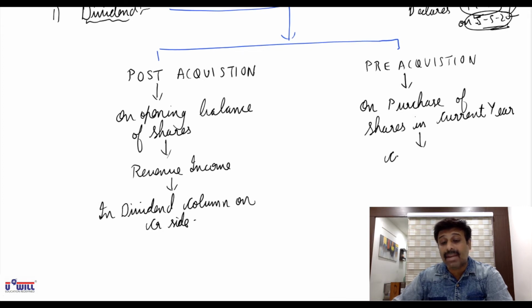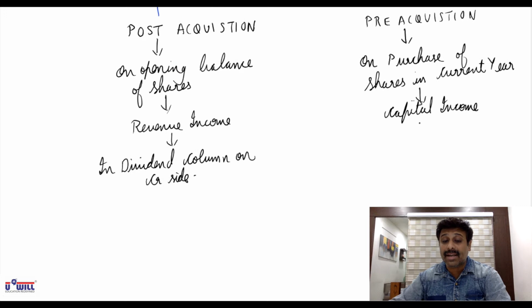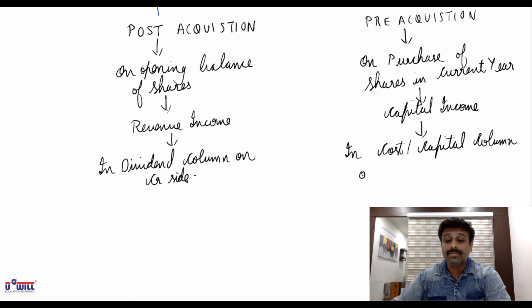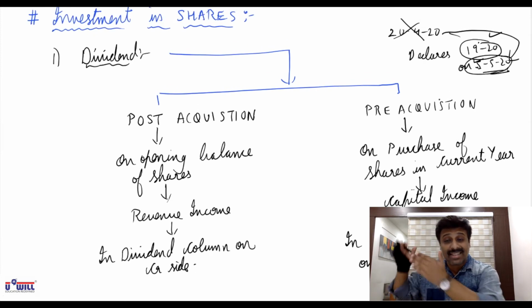This is capital income for you, windfall gain for you, because you get the profit of that company without being the owner of that company in the last year. Being capital income, you will record this amount in cost or capital column in credit side. On credit side. Okay. So because of this dividend, your cost of acquiring the shares will decrease.